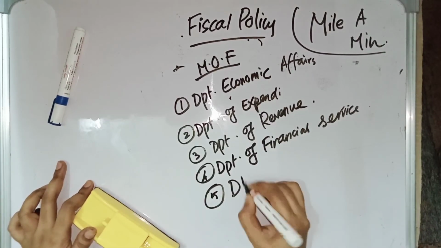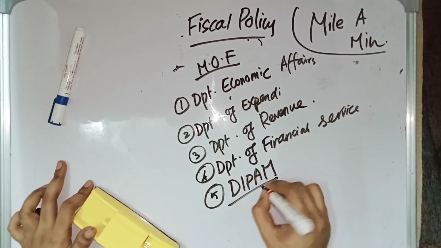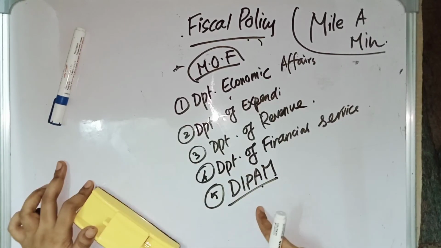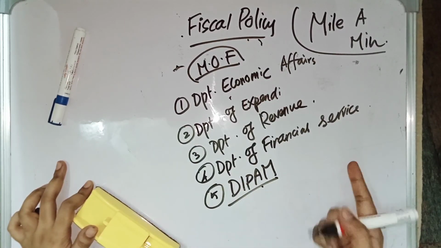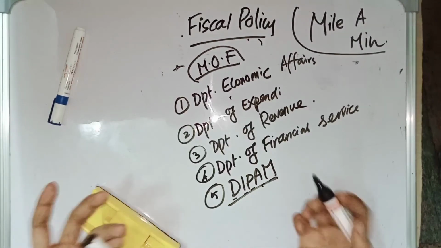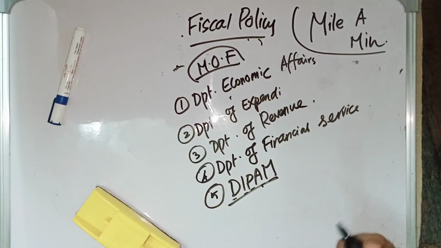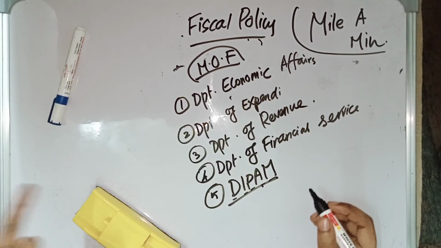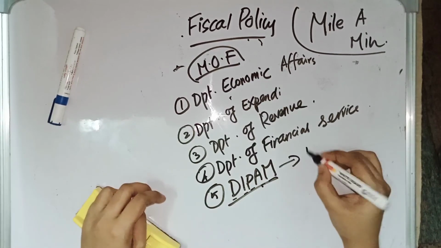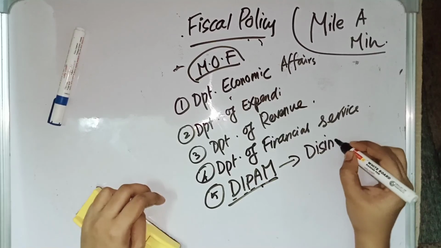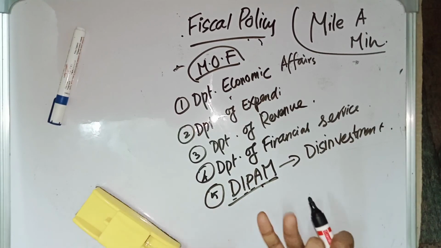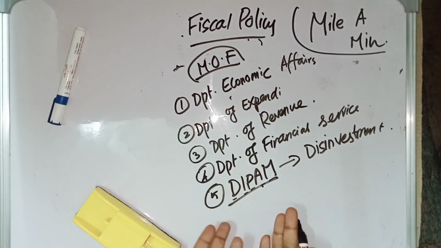The fifth one is DIPAM. DIPAM is in the news. It is the most important thing under the Ministry of Finance for the UPSC Civil Service exam 2021. DIPAM means Department for Investment and Public Asset Management. Earlier it was called the Department of Investment, but now it is called the Department of Investment and Public Asset Management. Why? Because now it is the one doing disinvestment policies. It is the one recommending disinvestment, and the idea of disinvestment of LIC, selling railways, airlines, everything is by this DIPAM. So it is in the news.